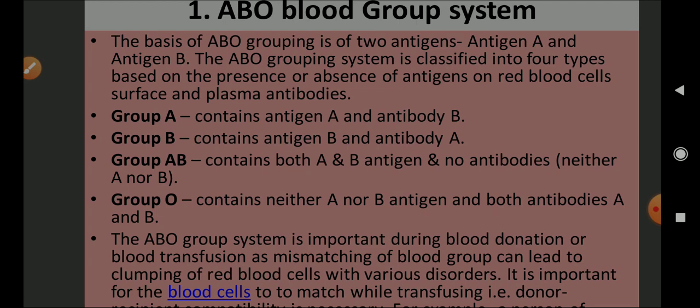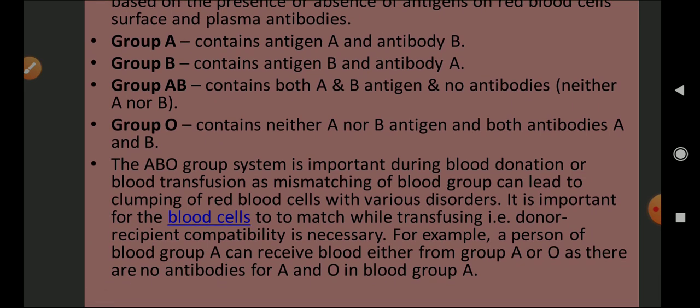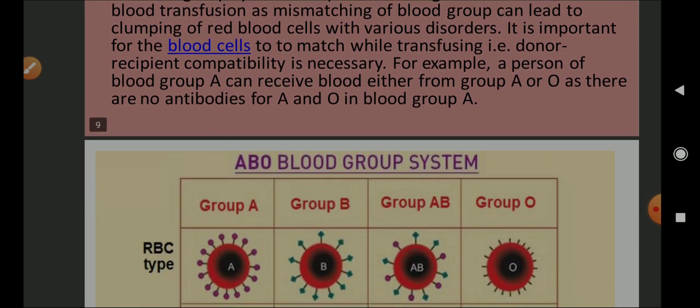The ABO group system is important during blood donation or blood transfusion, as mismatching of blood groups can lead to clumping of RBC with various disorders. It is important for the blood to match while transfusing, that is, donor-recipient compatibility is necessary. For example, a person of blood group A receives blood from either A or O, as there are no antibodies for A or O in group A. But it cannot take blood from B and AB. If he takes blood from B, then antibody B is present, which is going to start clumping with the B. If he takes AB, then B antibodies are present in the plasma, and clumping is going to take place. Let us see the figure.